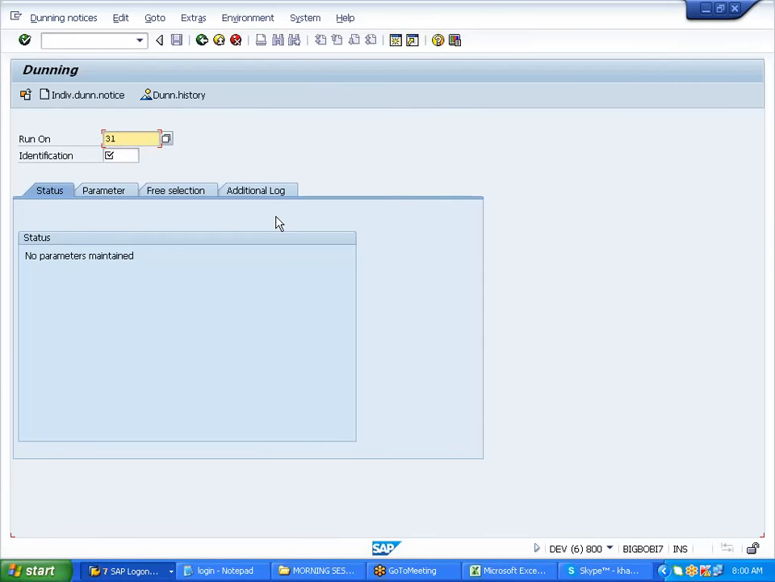So let me run it on 31st. 15th, so a 12 day interval. So it should pick the 01.01.2014 invoice, days in interval is 12. So let me see 31.01.2014 now. 20.01.2014. Let me run 30th only.